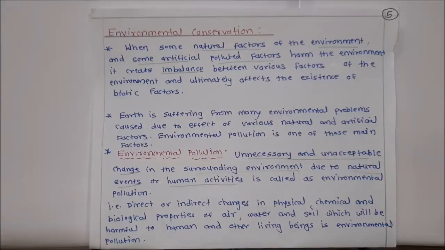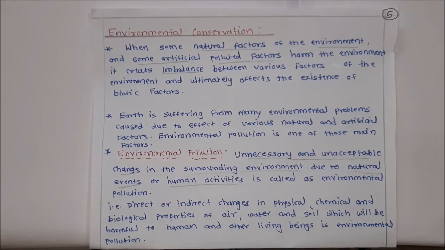Environmental balance is maintained through continuous operations of various natural cycles like the water cycle, carbon cycle, and gaseous cycles like the nitrogen cycle, oxygen cycle, etc. Environmental balance is also maintained due to various food chains of the ecosystem.